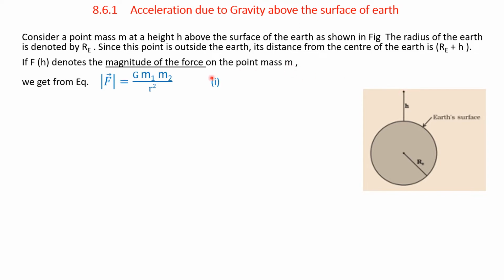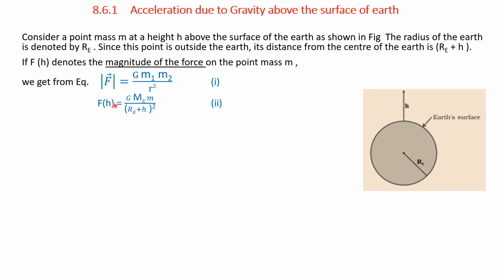we get the equation: the magnitude of vector F is equal to capital G m1 m2 divided by r square. This is the basic formula for force. We have to remember that the force between two bodies of mass m1 and m2 is given by F equals capital G into m1 into m2 divided by r square.